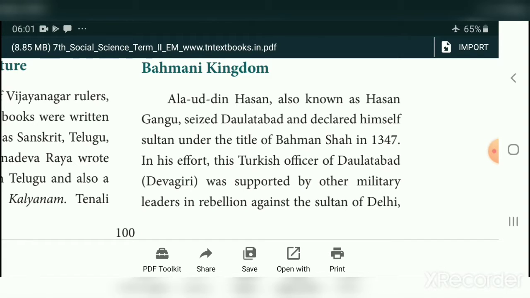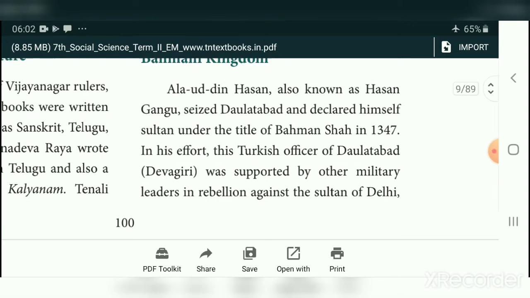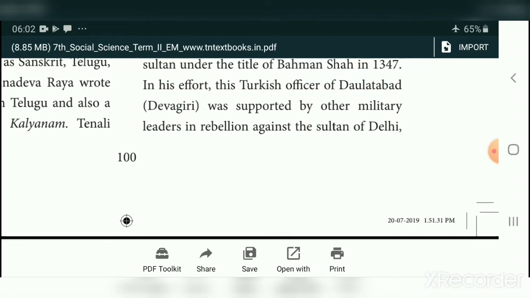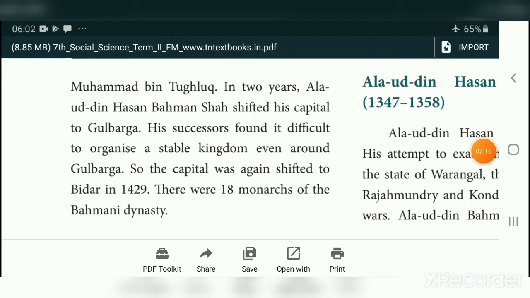in the year 1347. In his effort, this Turkish officer of Daulatabad, that is Devagiri, was supported by other military leaders in rebellion against the Sultan of Delhi. The Delhi Sultan's name was Muhammad bin Tughlaq.